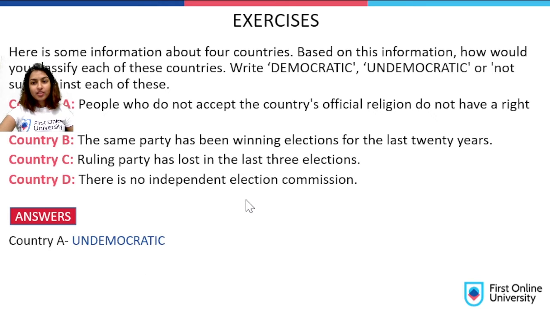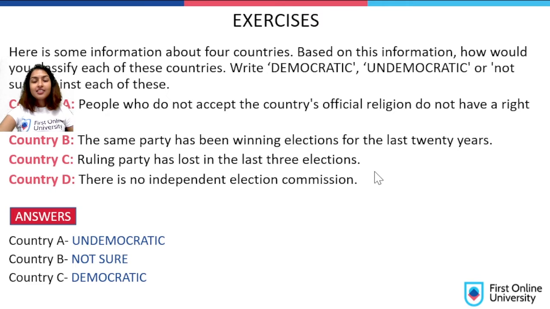Country A is undemocratic because people who do not accept the country's official religion do not have the right to vote. In a democratic country, everyone has the right to vote and each vote has one value. Coming to country B, not sure. You cannot say, they've been having elections and winning for the last 20 years. But the same party has been winning elections for the past 20 years, it cannot be said to be undemocratic. Ruling party has lost in the last 3 elections. Yes, this is totally democratic. The other opponent party is getting a chance to win.